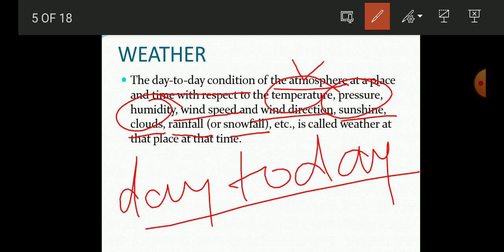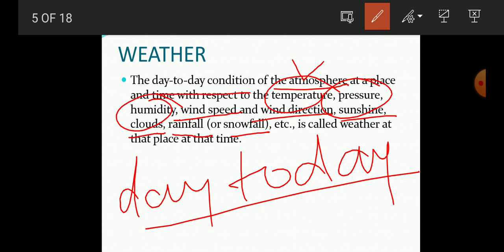So night is the time when the hotness is going back, and when the morning comes, the temperature is again less. So during the afternoon you will get the maximum temperature, and in the morning you will get the minimum temperature.